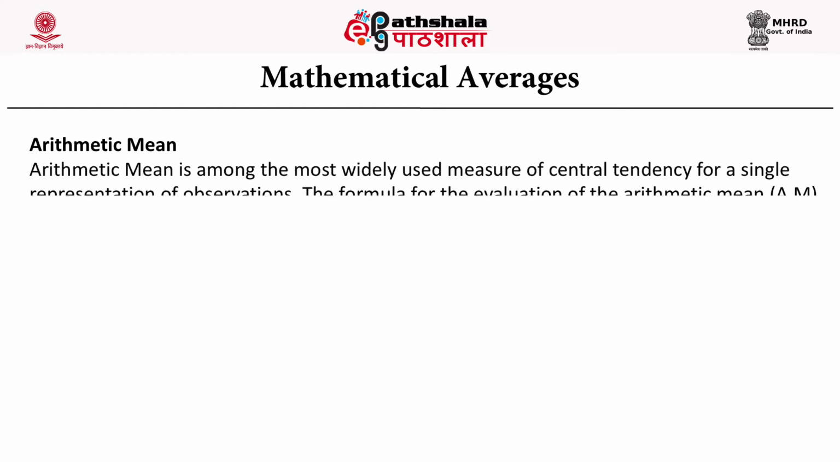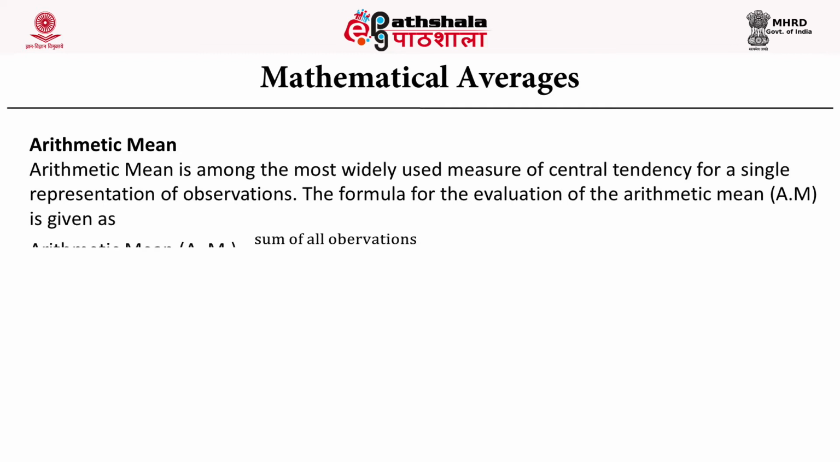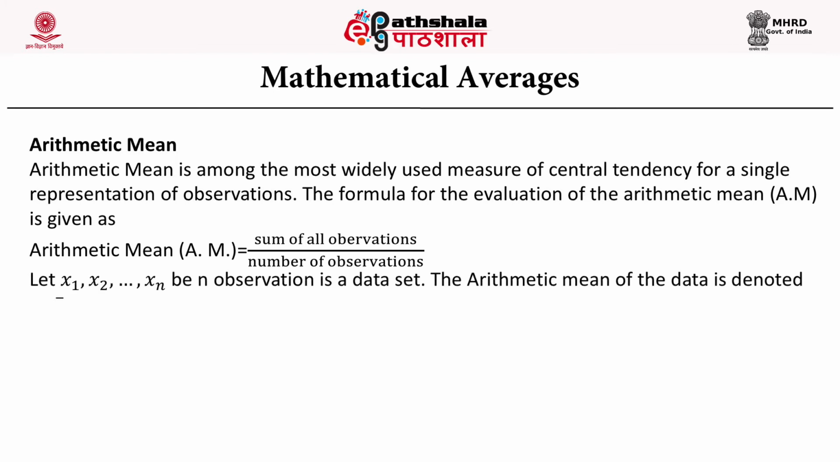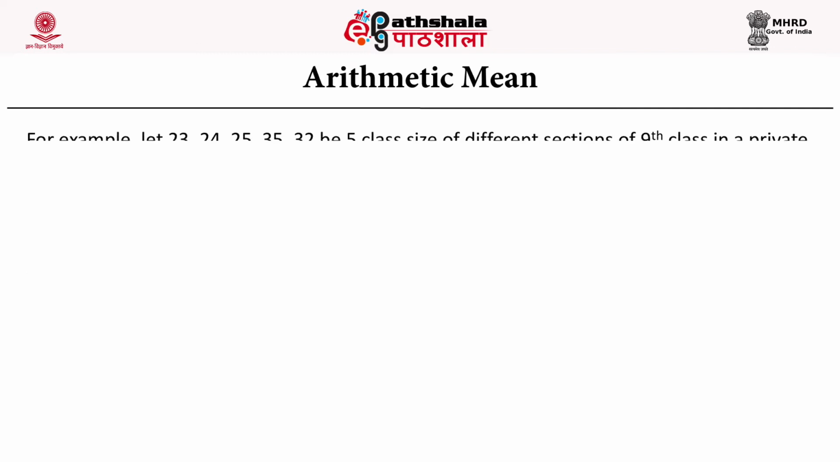Arithmetic mean is among the most widely used measures of central tendency for a single representation of observations. The formula for the evaluation of the arithmetic mean is: sum of observations is taken in the numerator and number of observations is taken in the denominator. So let x1, x2, ..., xn be n observations in a data set. The arithmetic mean of the data is denoted by x bar, which is equal to summation over xi upon n.